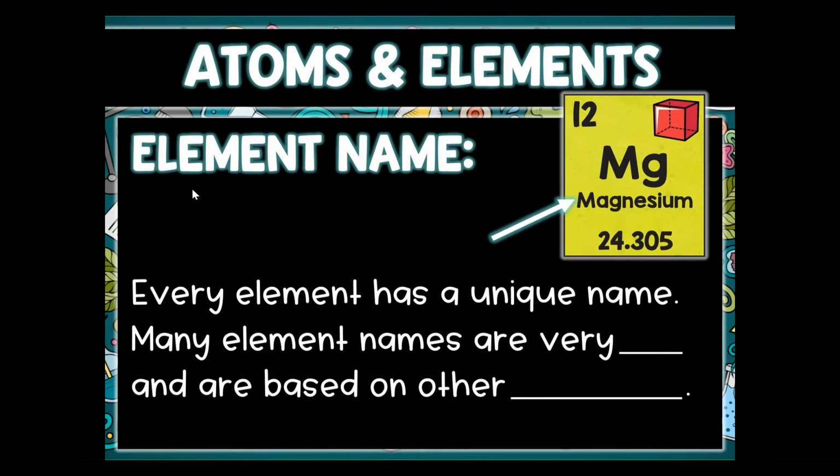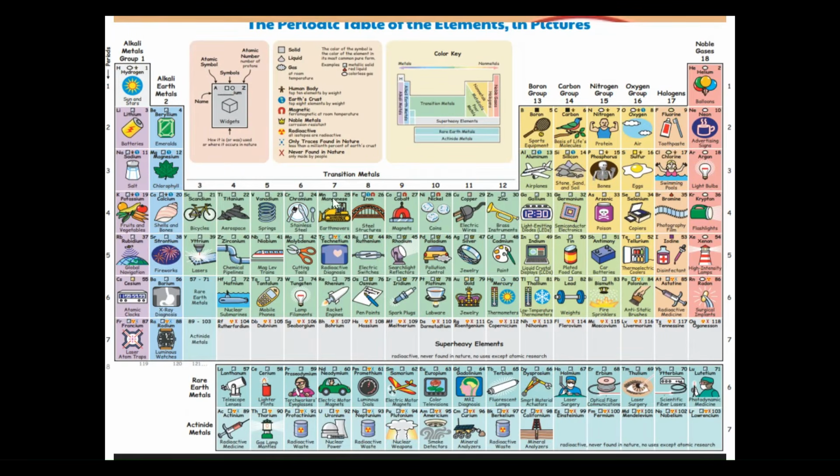A little bit more, now shifting over to the element's name. First, we talked about atomic number, then atomic symbol. Now let's talk about the element's name. So every element has a unique name. Many elements' names are very old and are based on other languages, something that we previously discussed in the previous slide. For example, manganese has an ancient origin, which I don't know what it is, but it probably originates from either Latin or Greek.